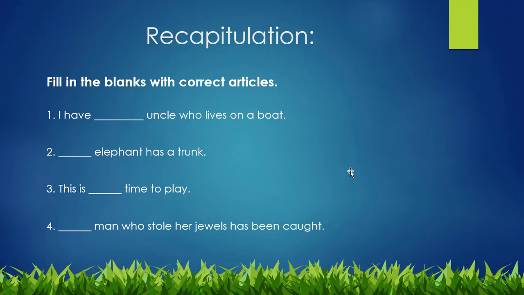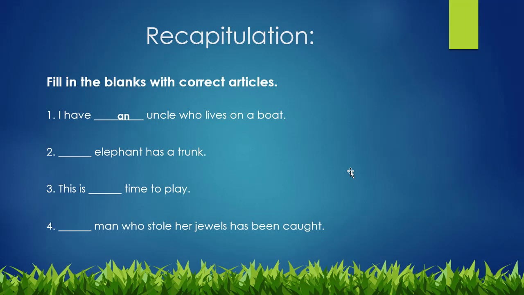Hopefully you all have understood articles. Now we will recapitulate our lesson. We will fill in the blanks with the correct articles. I will read the statement. I have dash uncle who lives on a boat. Who will guess the answer? Yes, the answer is an. I have an uncle who lives on a boat.